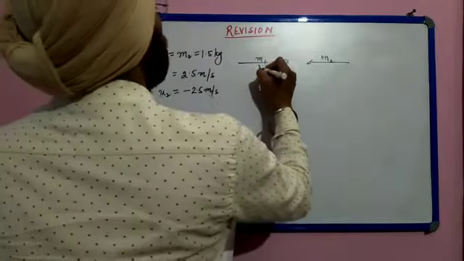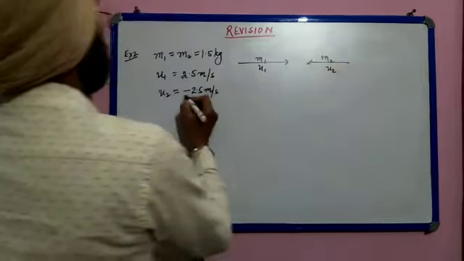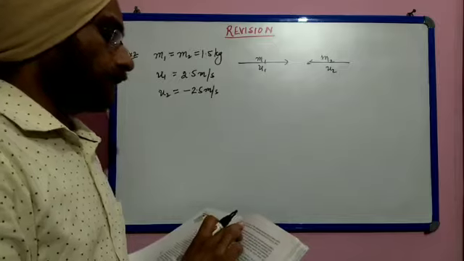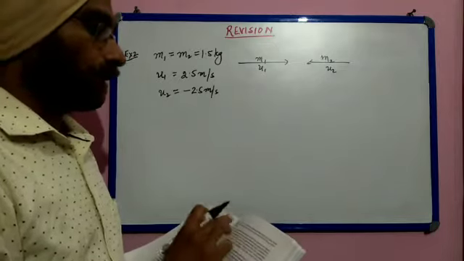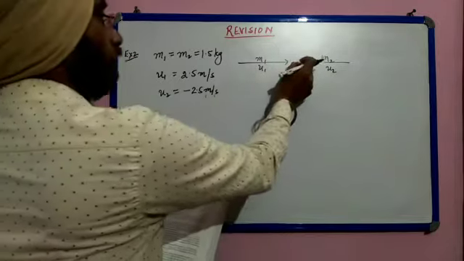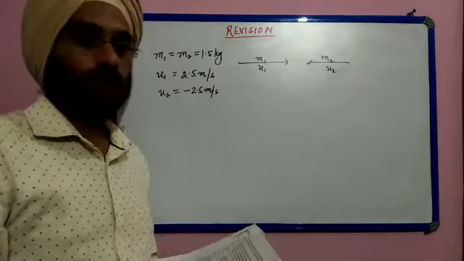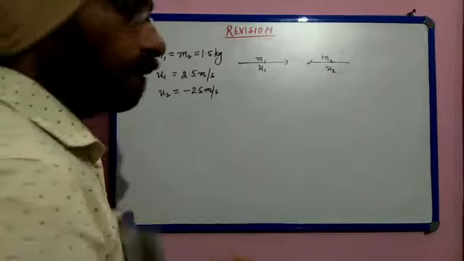So it is m1 u1 minus m2 u2, that is why we have put the negative sign. The velocity of each object is 2.5 before the collision, after which they stick together. Now after collision they stick together. What will be the final velocity of the combined object after collision? Now we have to find out the final velocity.